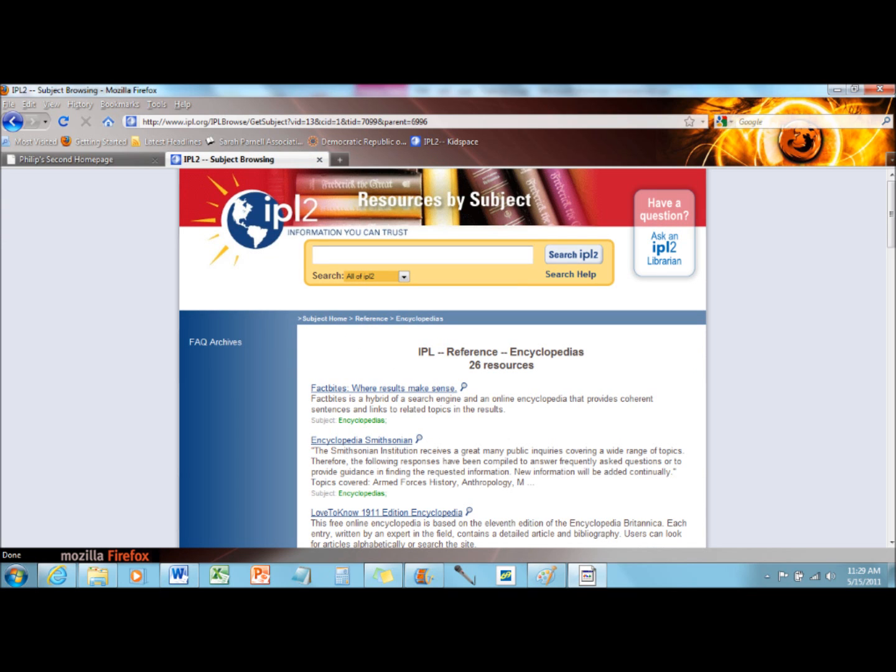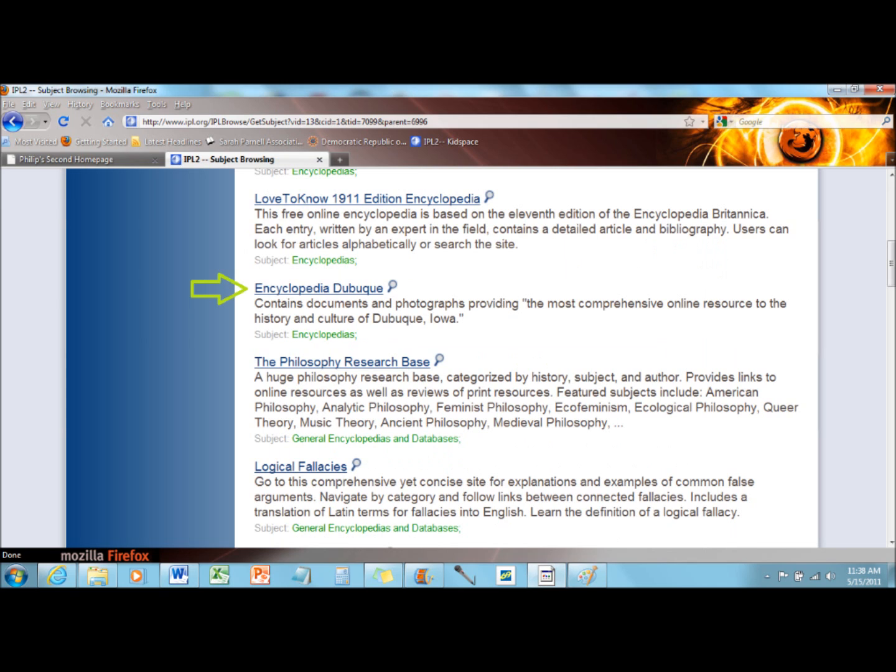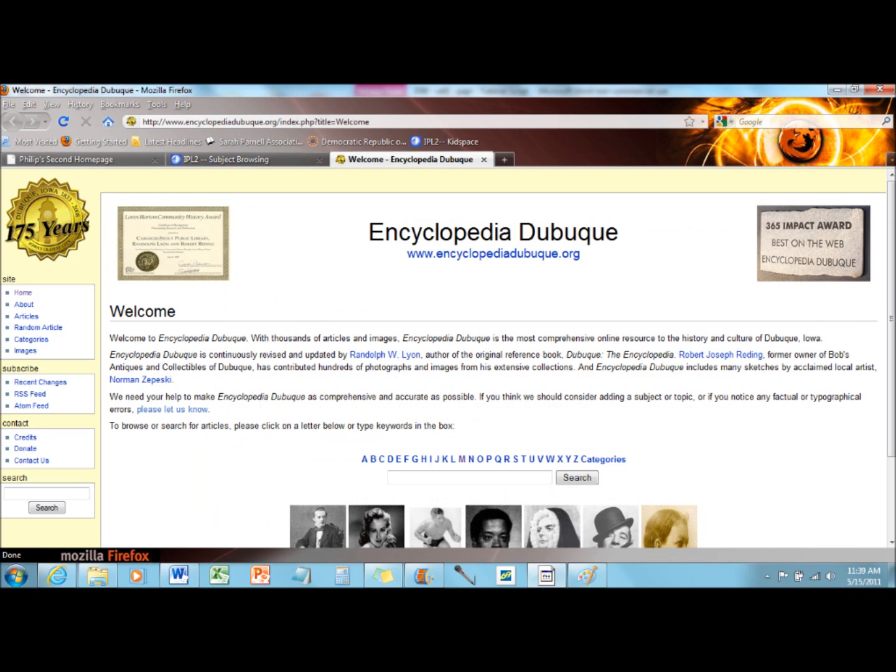A few of the resources listed here are about specific regions, which is the second category of reference I told you about. An example, right at the top of the page, is the Encyclopedia Dubuque, a resource all about the city called Dubuque, located in Iowa. Try clicking on the link. You see how it is based on the reference book by Robert Joseph Redding.